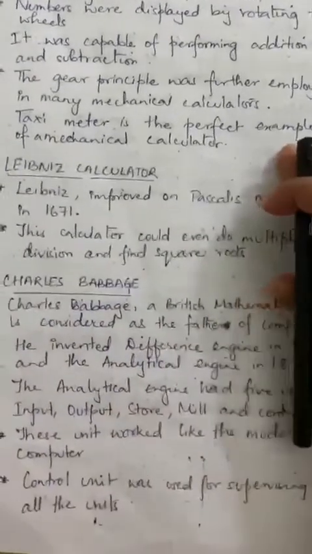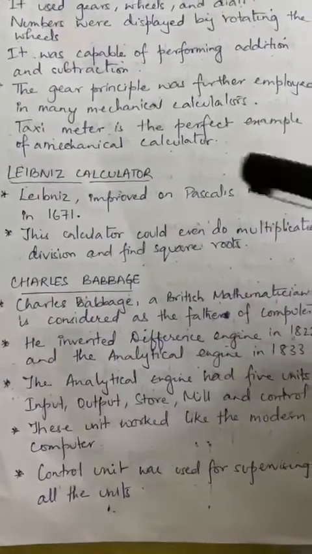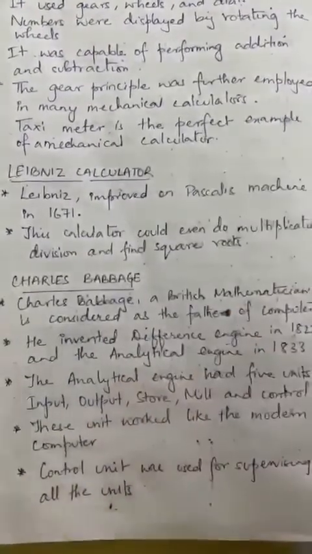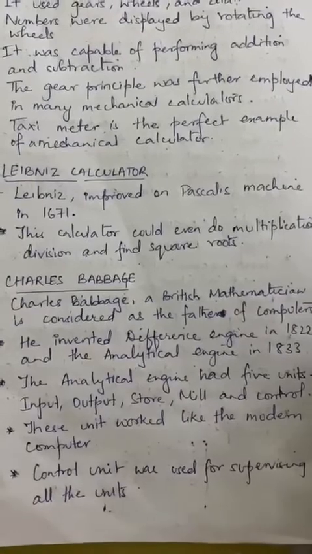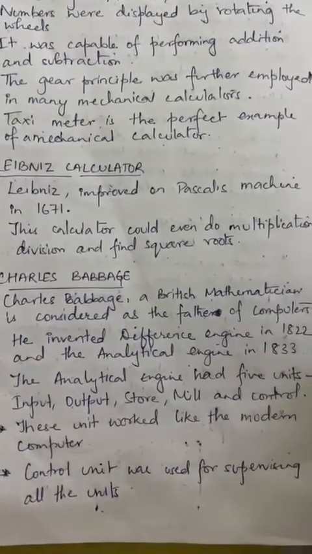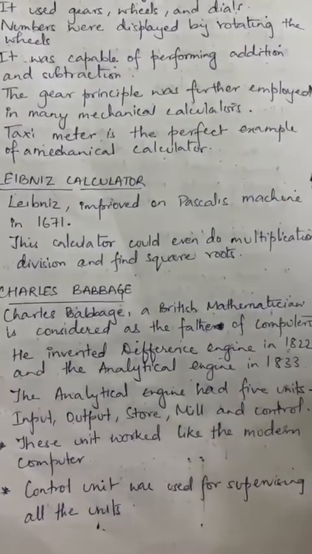Now next is the Leibniz calculator. Leibniz improved on Pascal's machine in 1671, and this calculator could even do multiplication and division, and it could even find square roots, along with addition and subtraction.